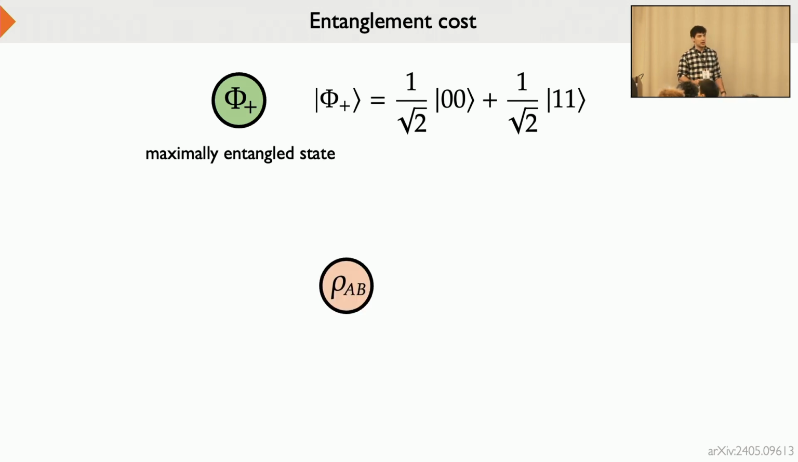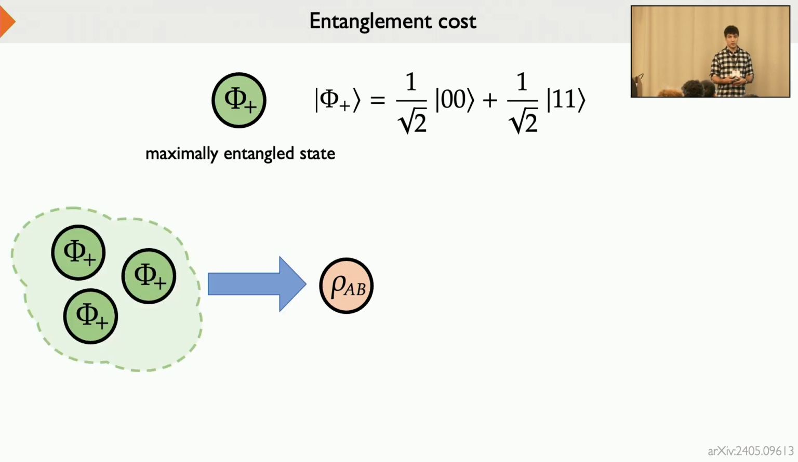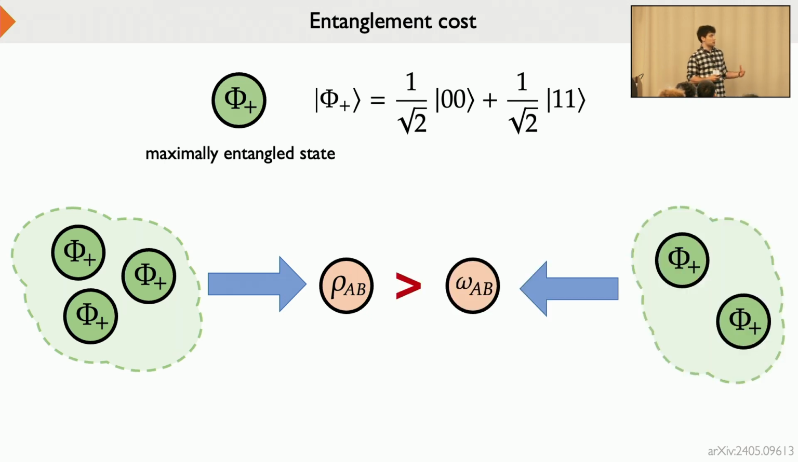But of course, in a lab, what we actually get is a noisy quantum state. So how do we connect these two concepts? To understand the entanglement content of a noisy state, we can ask how many of these maximally entangled states we need to prepare a given state. This notion allows us to easily compare the entanglement content of different states, because one can be more expensive than another. And this makes the maximally entangled state function as a unit of entanglement, like a discrete unit of entanglement.